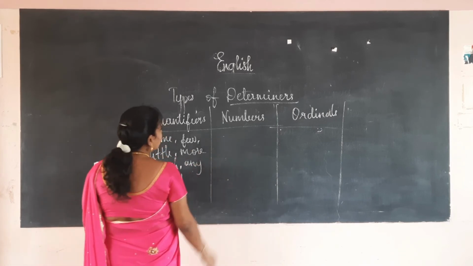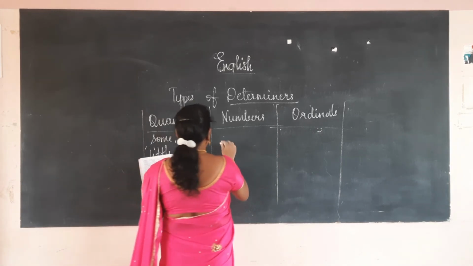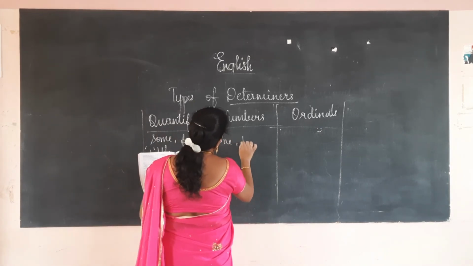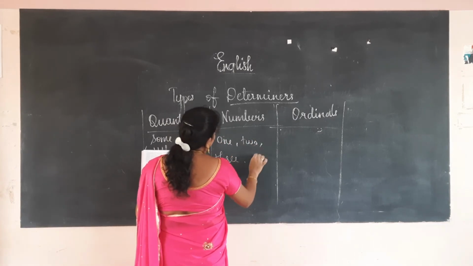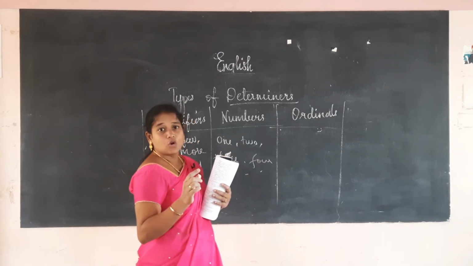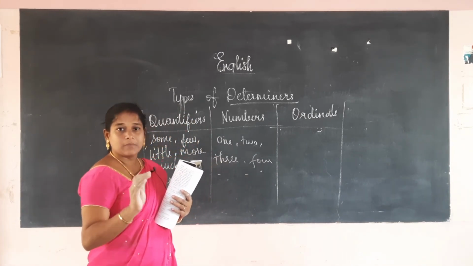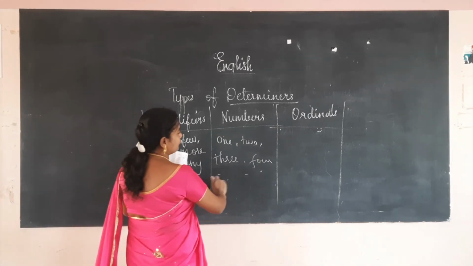Numbers: 1, 2, 3, 4 all come under the category of numbers. Ordinal number: I had told you the difference between the ordinal number and the cardinal number. A cardinal number comes under the category of numbers, 1, 2, 3.